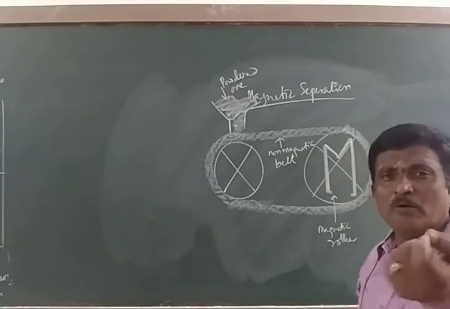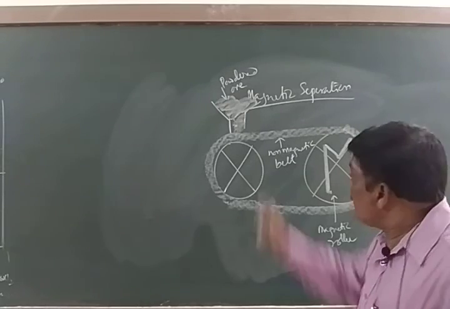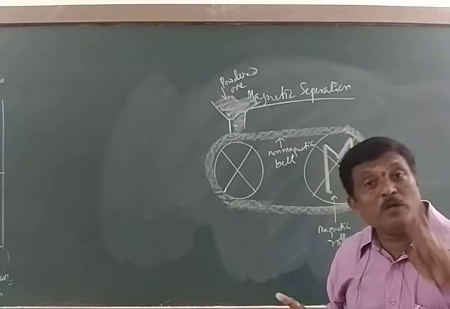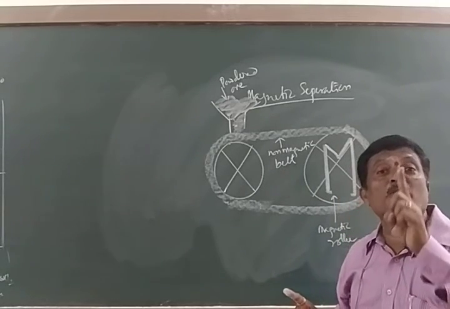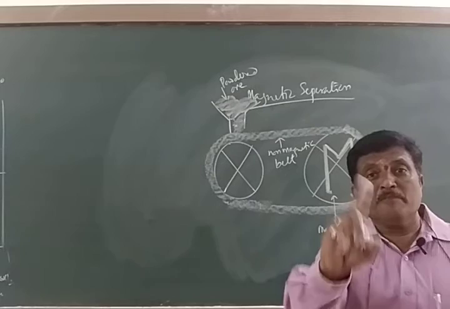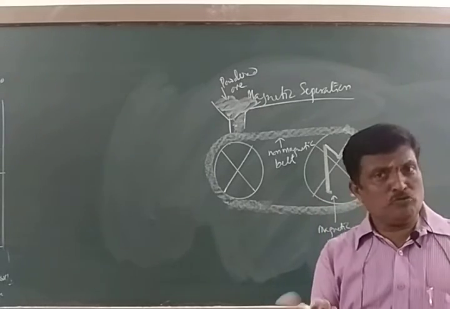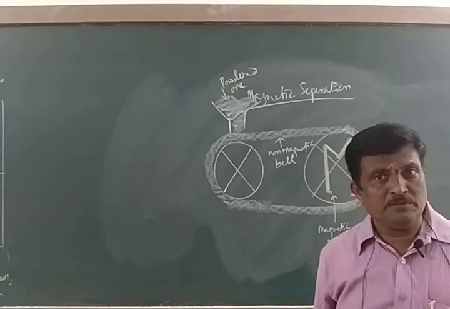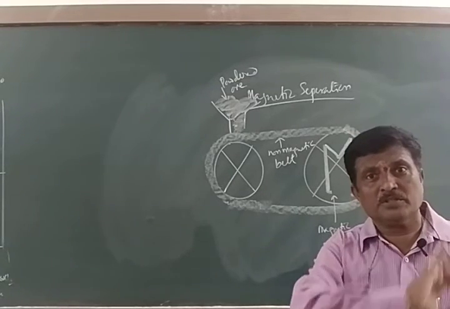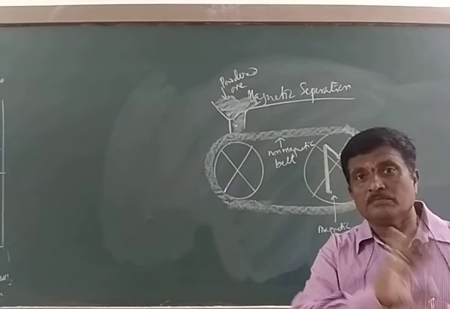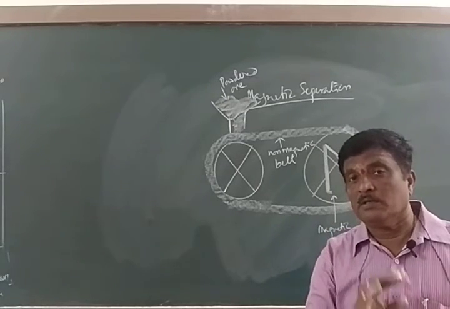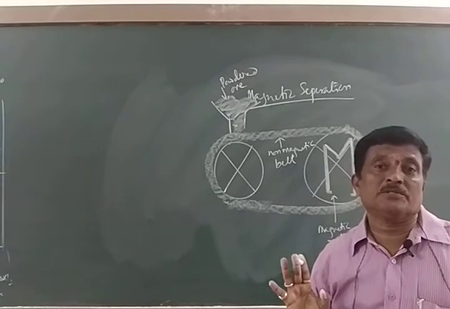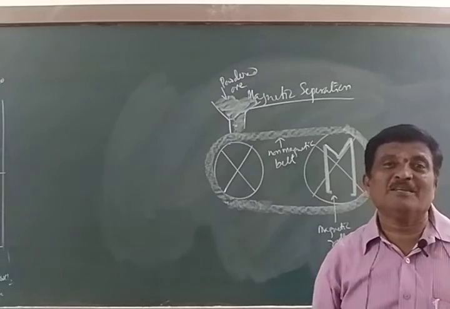Here there may be a doubt. Sir, whether both the rollers should be magnetic? One should be magnetic and the other should be non-magnetic. Sir, what happens if both are magnetic? Because you all know that unlike poles attract each other and like poles repel each other.